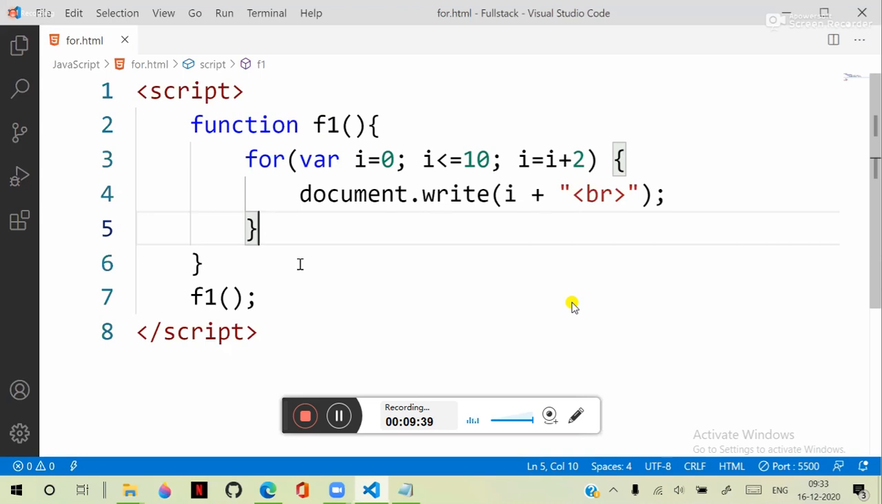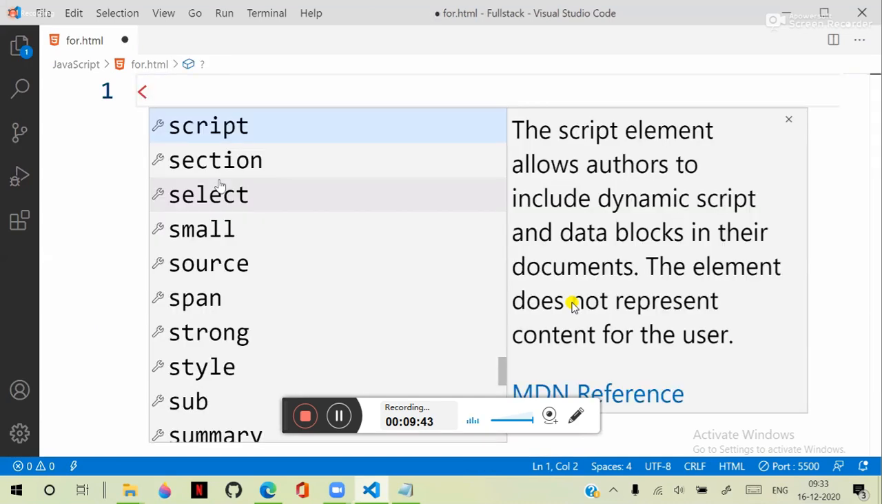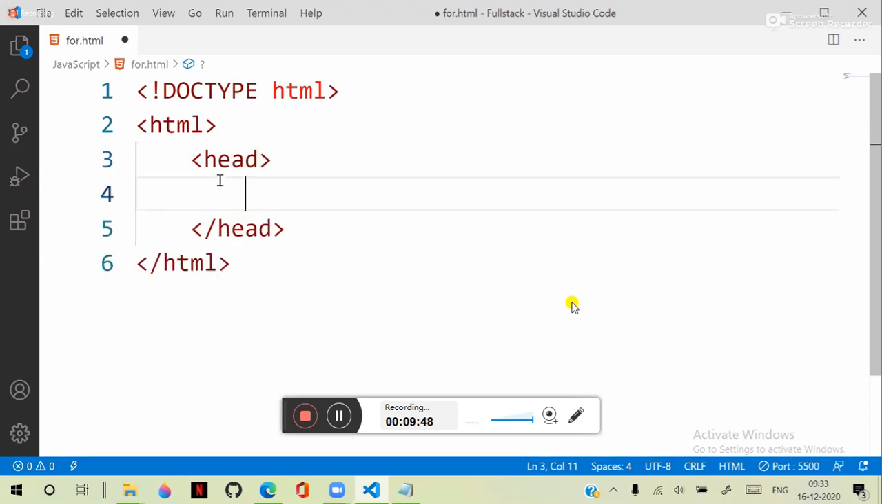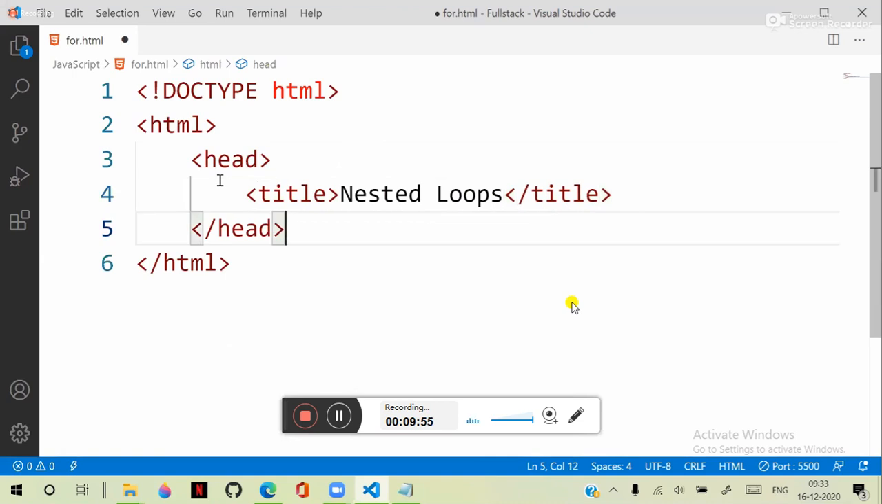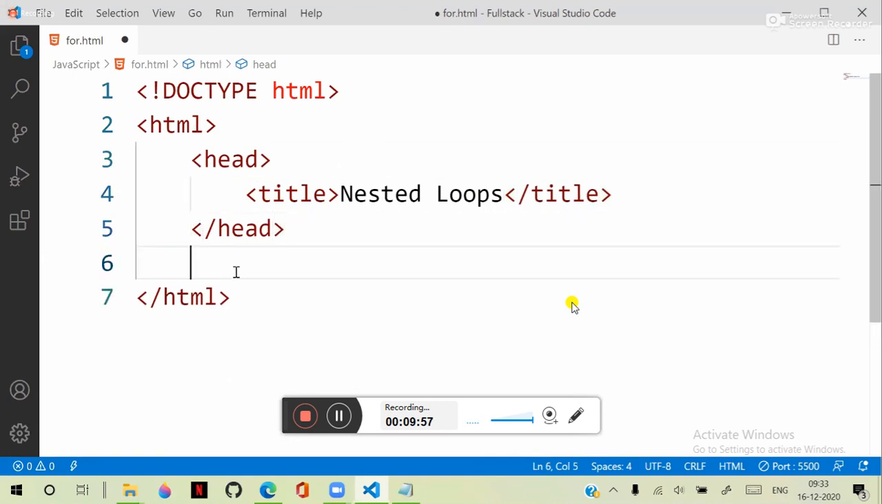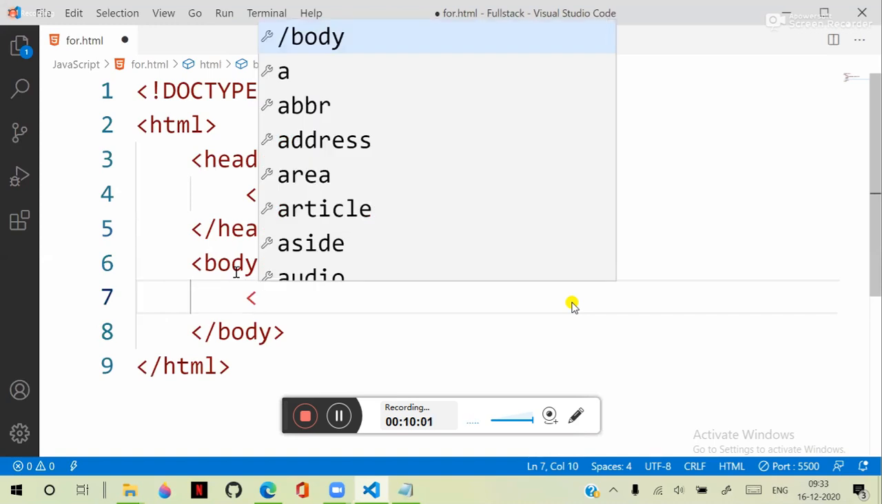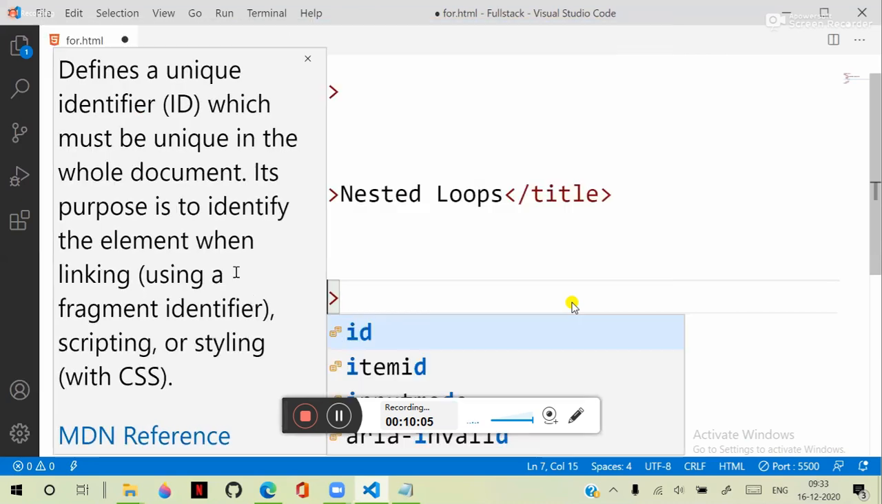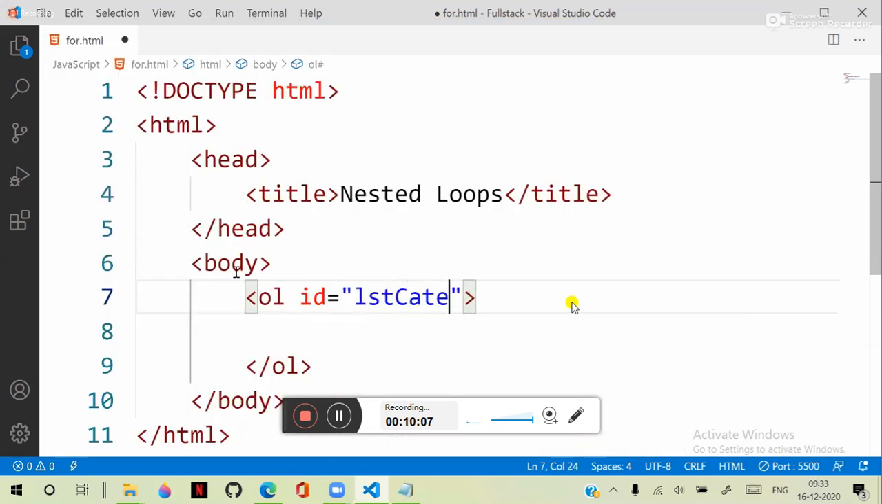Generally, for example, I'm configuring here a simple doctype HTML, head, and title as nested loops. Okay, and here we have some body. In the body, we have an ordered list, and the ID is just lstCategories. That is the ID for the ordered list.